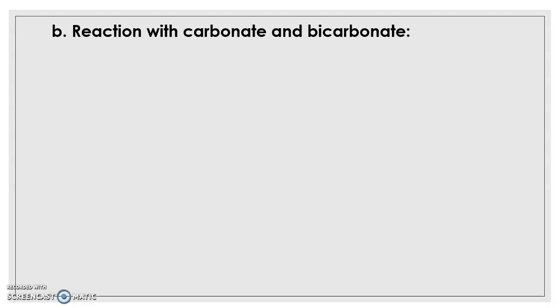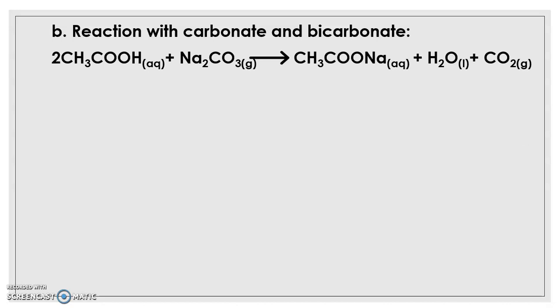The next reaction is with a weak base. Examples of weak bases are sodium carbonate and sodium bicarbonate, that is baking soda and washing soda. So when acetic acid reacts with sodium carbonate, it again gives you the sodium salt of acetic acid, along with which water is formed, and since your base contains carbonate, this is converted into carbon dioxide. Carbon dioxide is a gas which is liberated during the course of the reaction. It is liberated in the form of continuous bubbles, which is called effervescence.